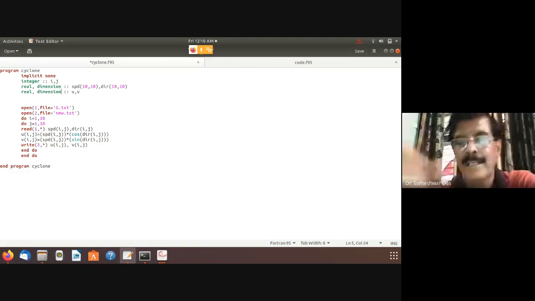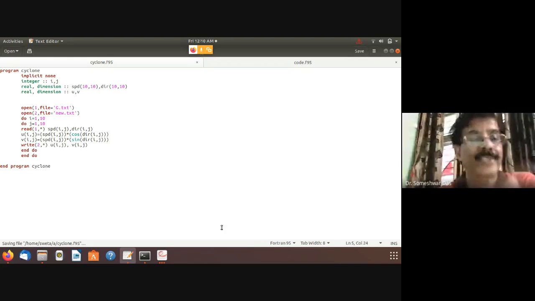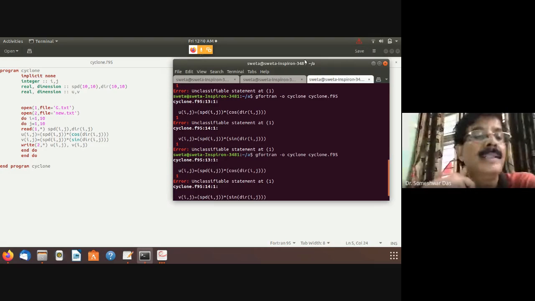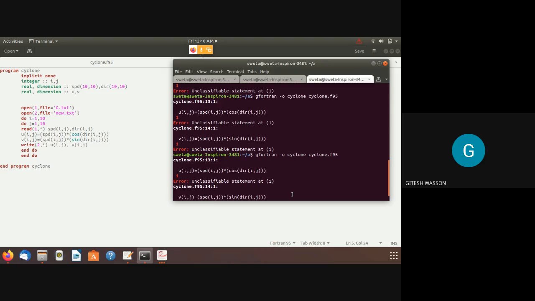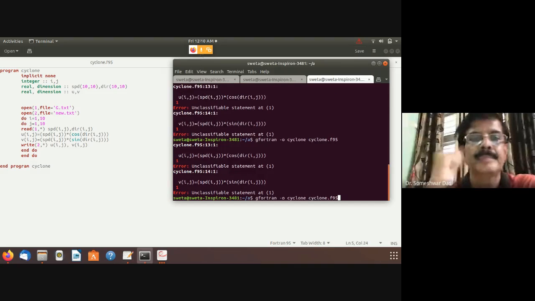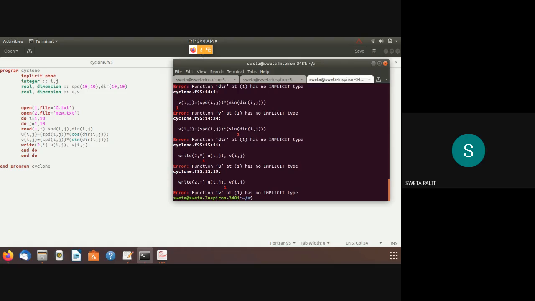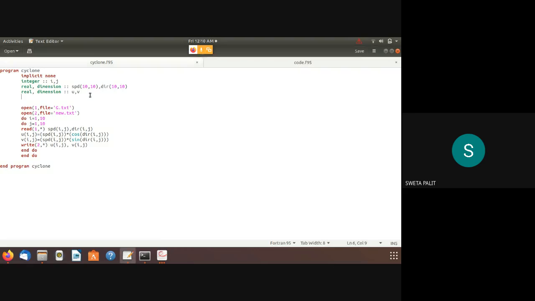So this is how we learn by sharing the screen. Each one will look at the other's screen if she or he has some problem. And I'm trying to find out the error. I saved it. So still they're saying that V has no implicit type. Oh, okay, I did not declare the array size. Dimensions. Yeah.